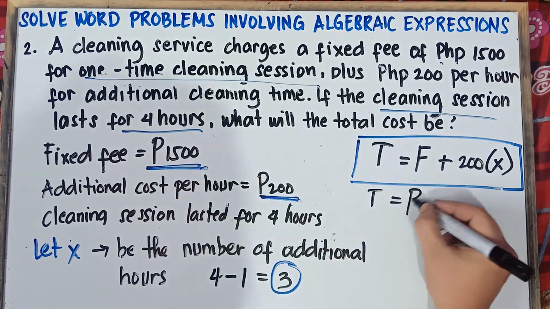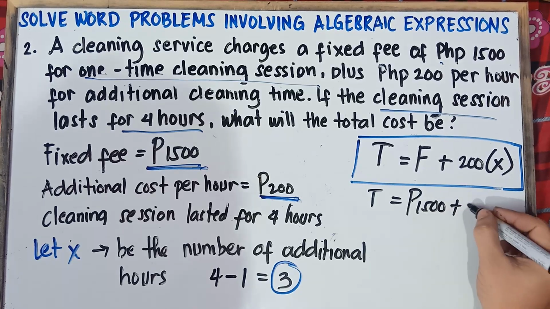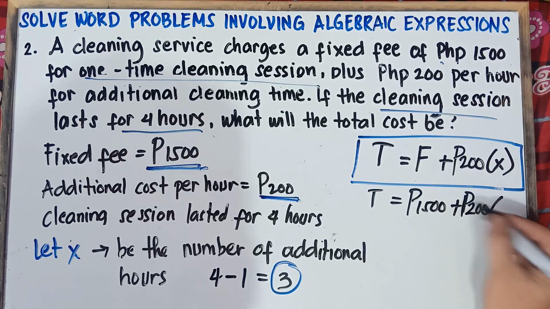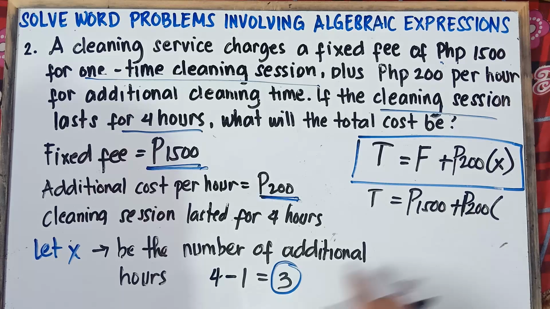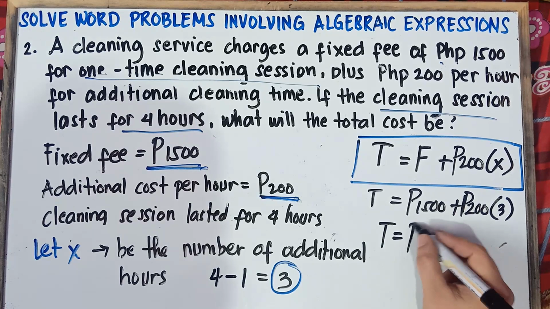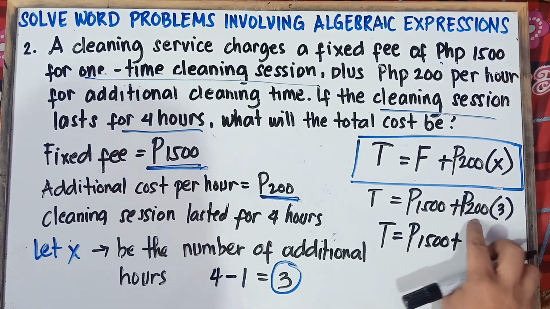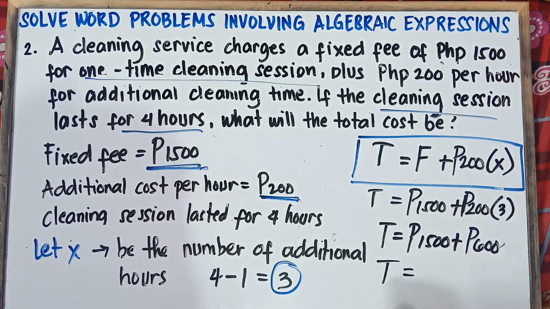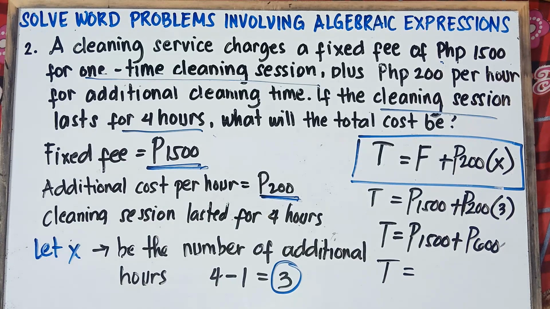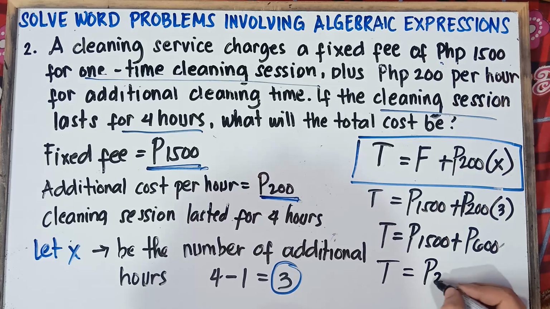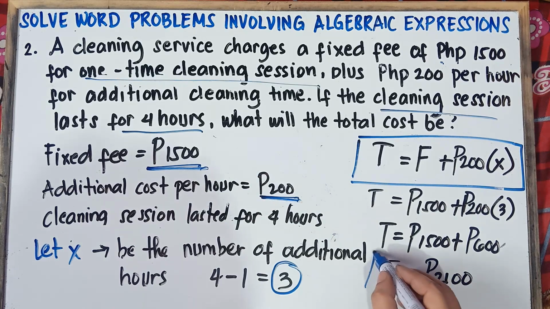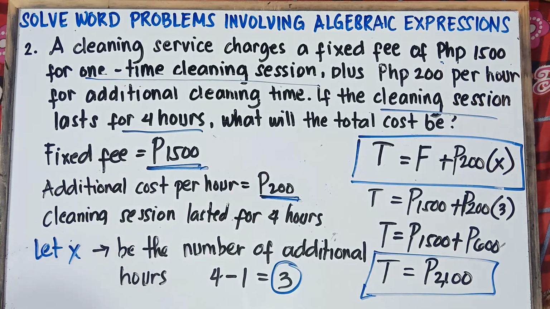That would be 1,500 pesos plus 200 pesos times X, the number of additional hours, that's only 3. So 200 times 3. So total cost is equal to 1,500 pesos plus 200 times 3. That would be 600 pesos. So total cost equals 1,500 plus 600. That would be 2,100 pesos. That's it, class. That's how you write an algebraic expression. This will be your equation.